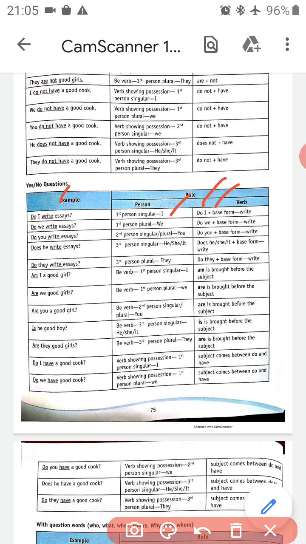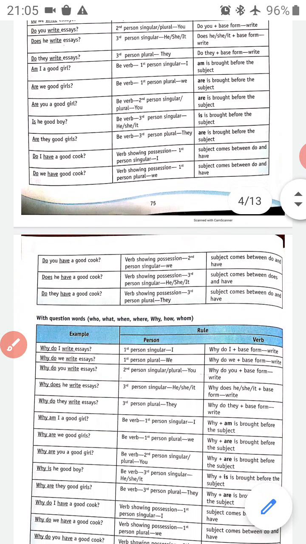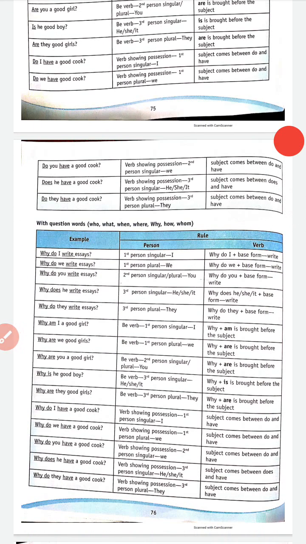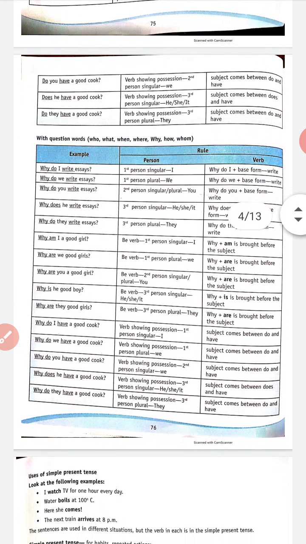Do or does, whatever question word we have: question word plus subject plus base verb first form plus object, whatever we have. Do or does plus subject plus verb first form, plus whatever object we have. This is the formula of making a yes or no question in simple present tense. These are not very relevant topics. Very few questions come from such topics, but still you must know, as it is given in your book.